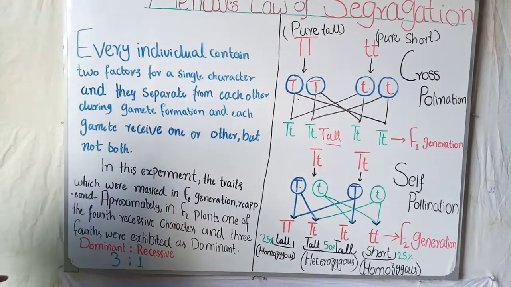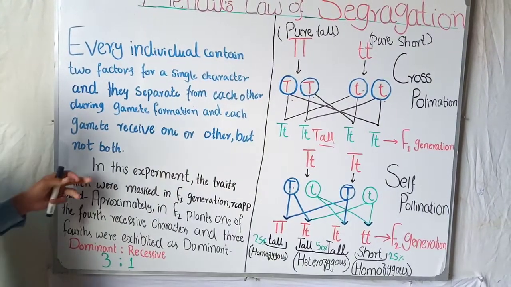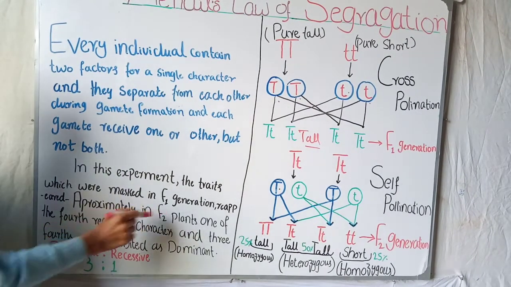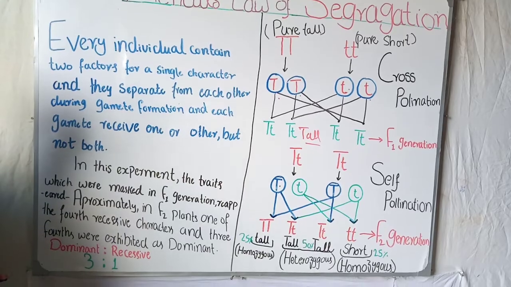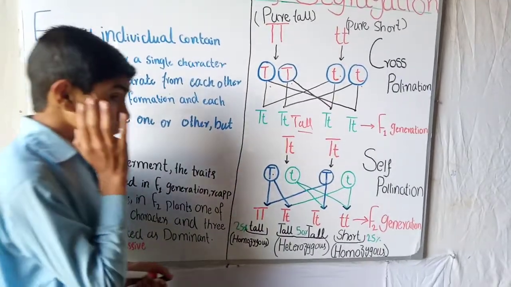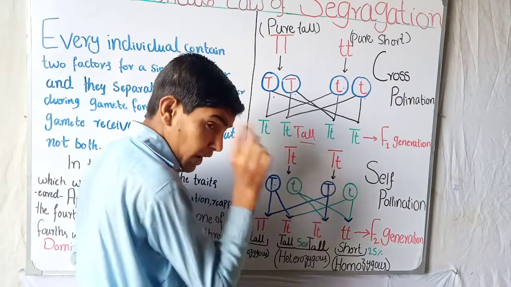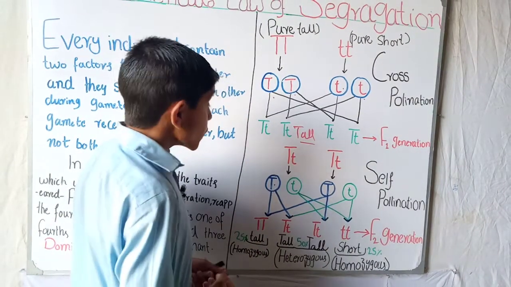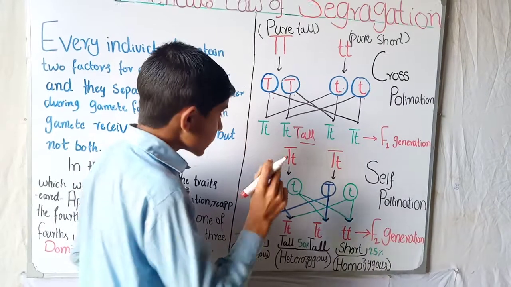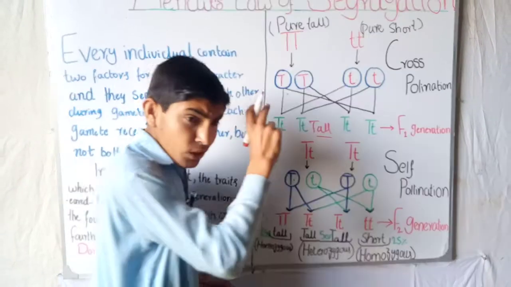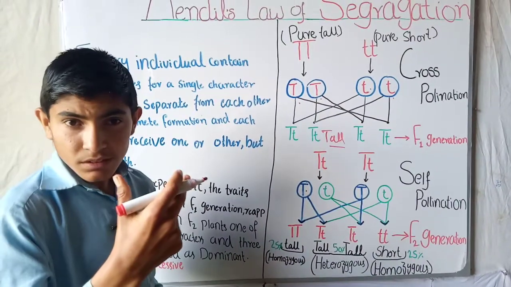If we look at the conclusion, in this experiment the traits which were masked in the F1 generation reappeared. In the F1 generation, the trait of small t was masked.